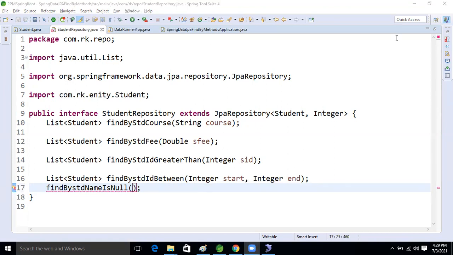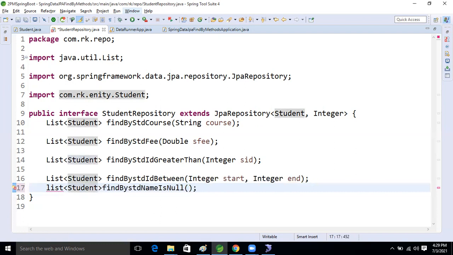Good observation, Amrani, appreciated. Sorry, guys, there is no argument. For IsNull and NotNull, there is no argument. Now the return type is List of Student.